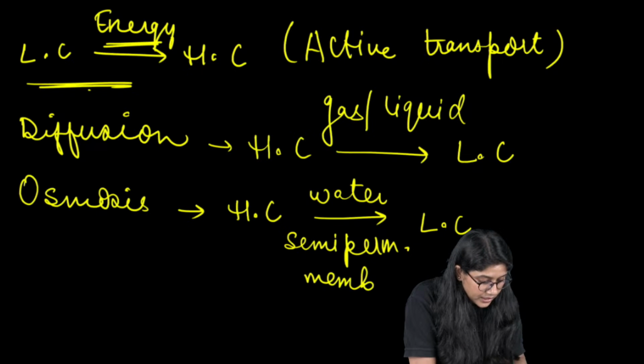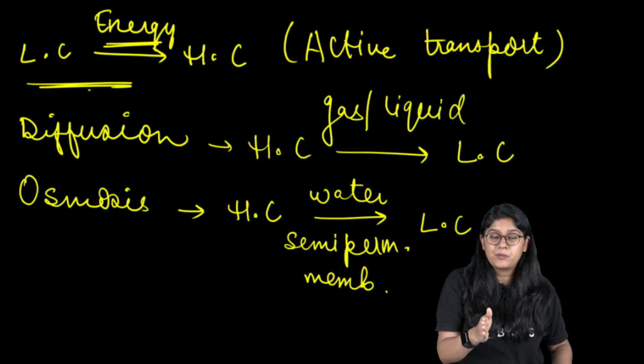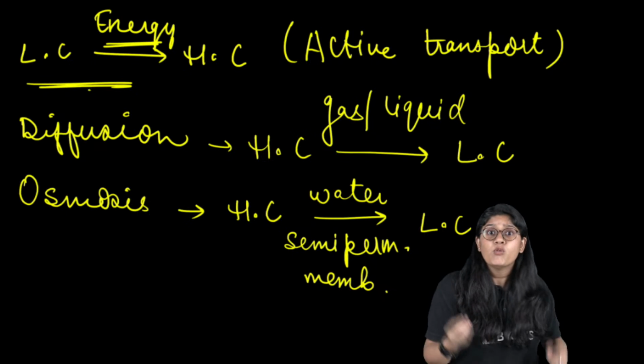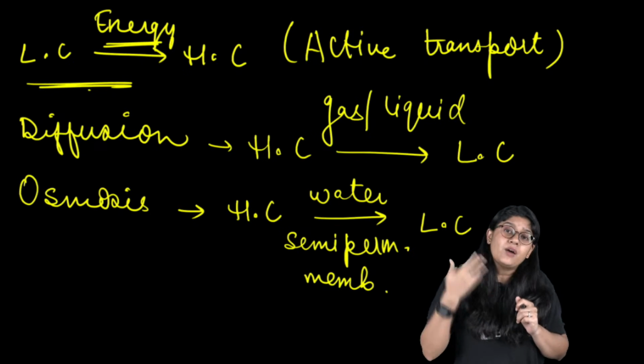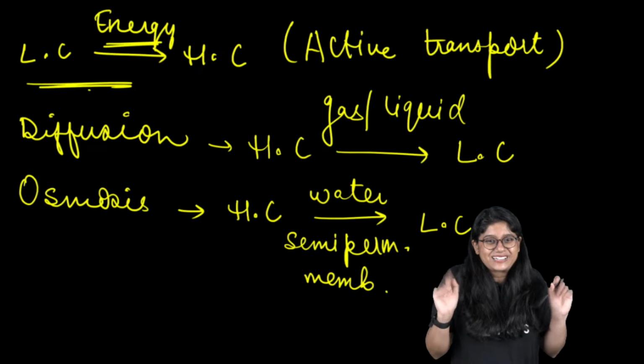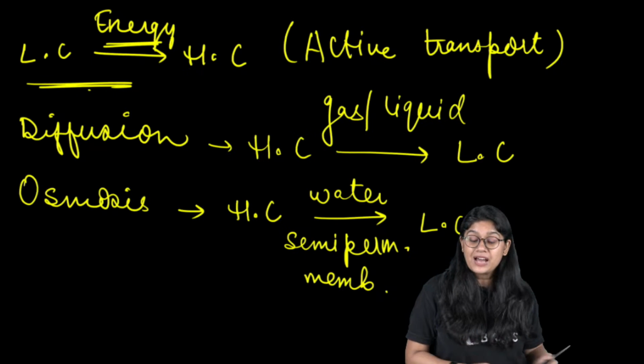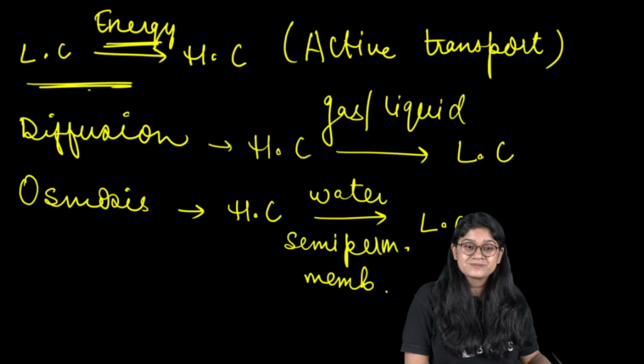Clear everyone? There will be a membrane in between, right, a semi-permeable membrane, which is in cells, the cell membrane. It is very selective, right. It will not allow any molecule to pass through it. It will be very selective. Okay? Everyone, are we clear? Give me a quick thumbs up.